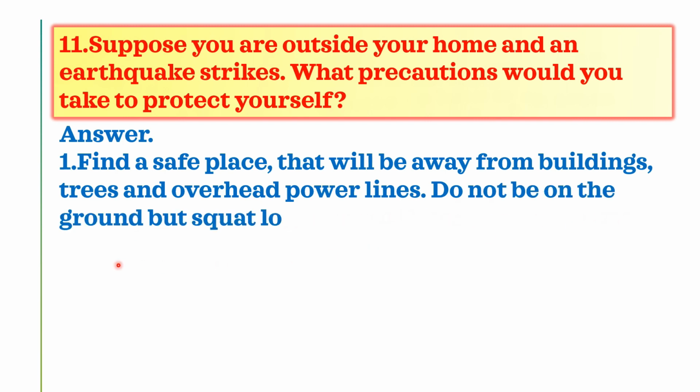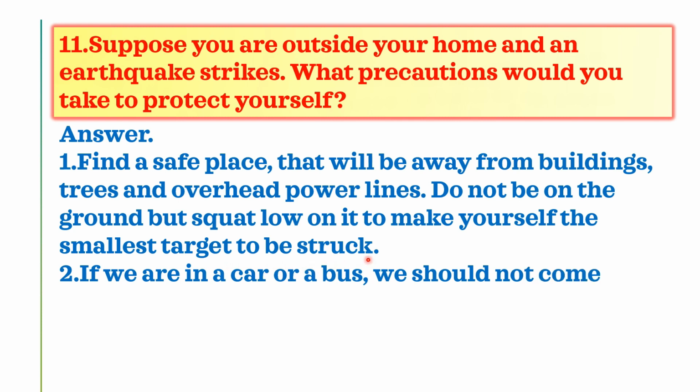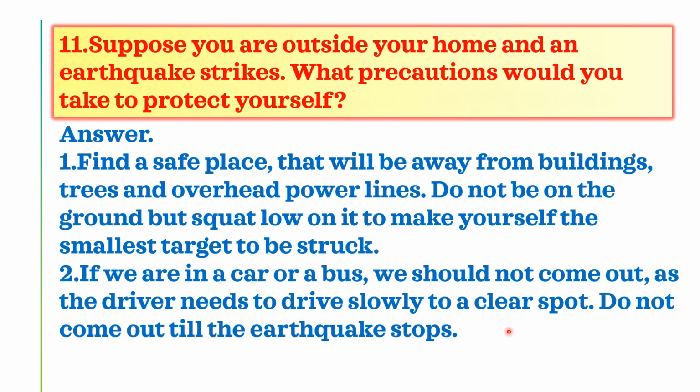Do not lie on the ground. Squat low to make yourself the smallest target. If you are in a car or a bus, you should not come out, as the driver needs to drive slowly to a clear spot. Do not come out till the earthquake stops. So, these are the precautions.